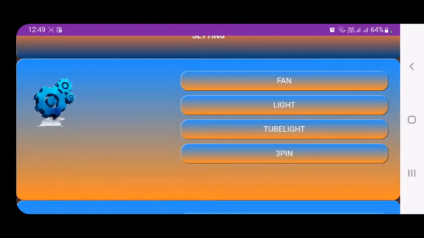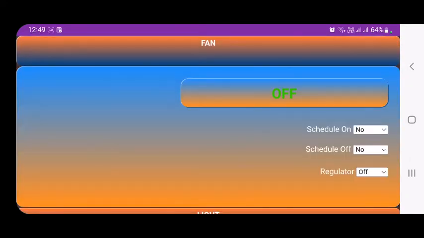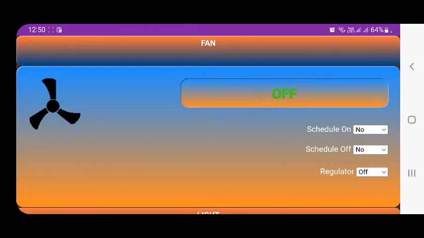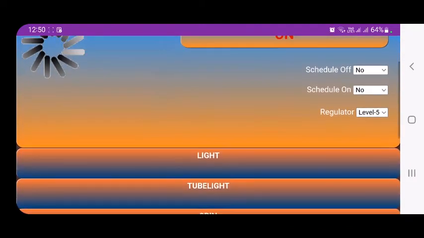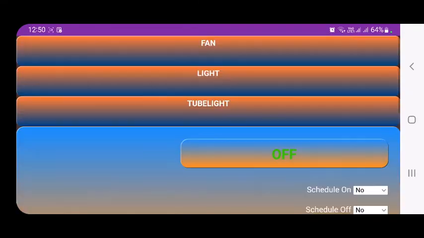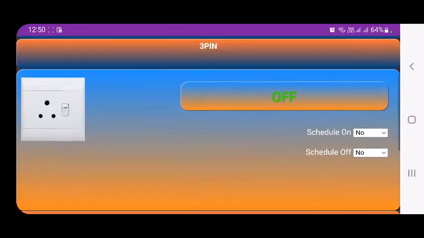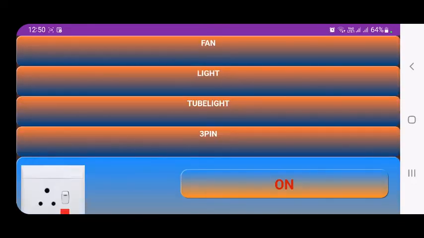All 4 switches you can configure for child lock enable, or whatever switch you want, that particular switch you can do it. So now the child lock is enabled, but when you operate it through mobile, the switch will work. But when we operate it manually, it will not work. So we will show you manually how it behaves when child lock for the second switch, that is light, is configured.